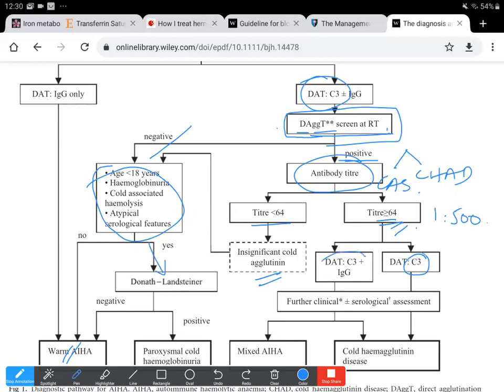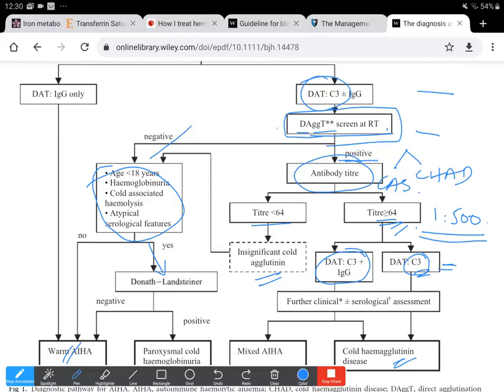If it is positive for C3 alone, then of course it's a cold hemagglutinin disease. If it is positive, that is the history, in this case the history is suggestive, and the DAT is positive for C3 alone, and then the titer is also more than 64. So all these suggest cold hemagglutinin disease.